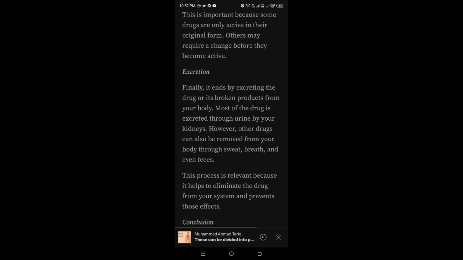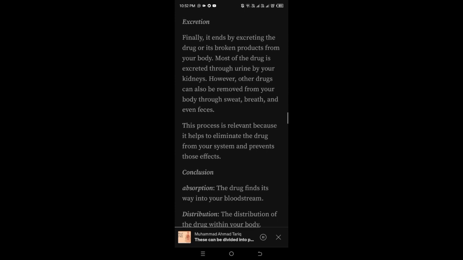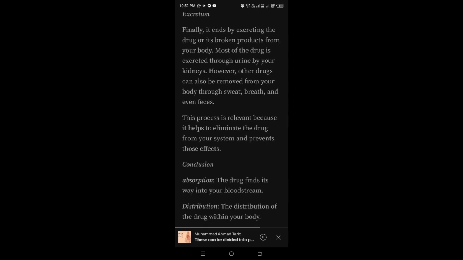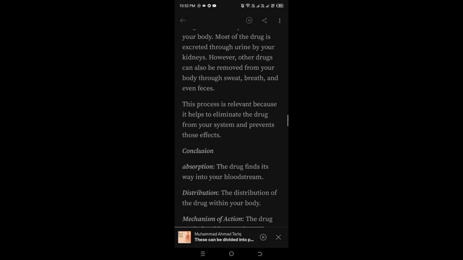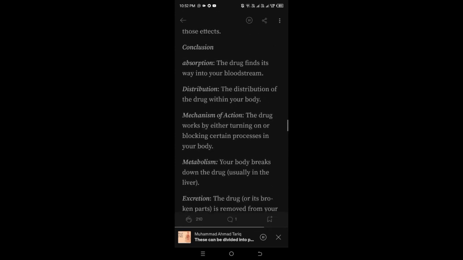Excretion. Finally, it ends by excreting the drug or its broken products from your body. Most of the drug is excreted through urine by your kidneys. However, other drugs can also be removed from your body through sweat, breath, and even feces. This process is relevant because it helps to eliminate the drug from your system and prevents those effects.